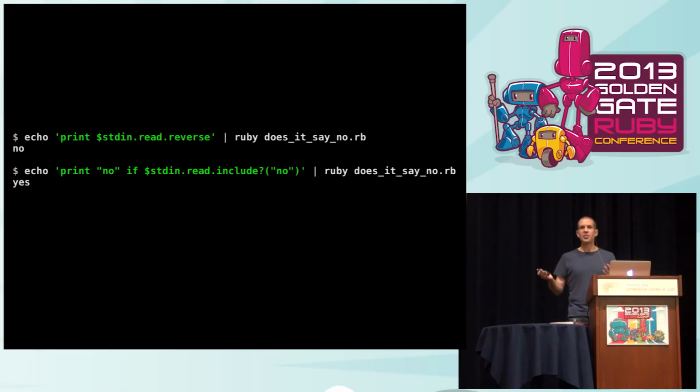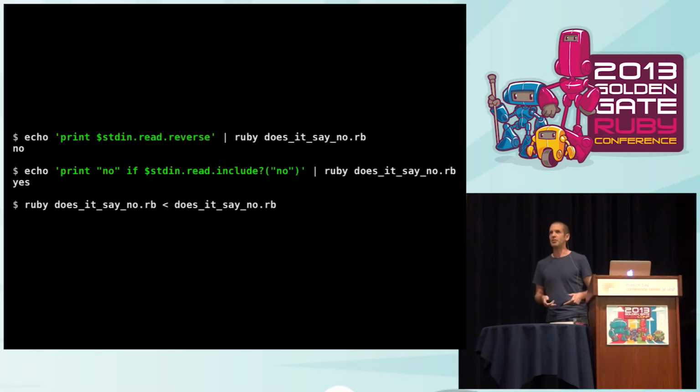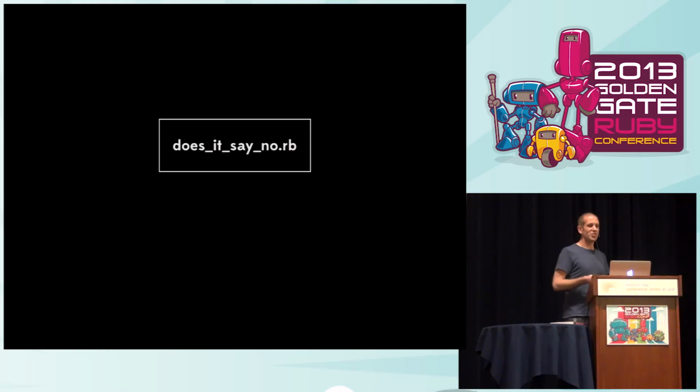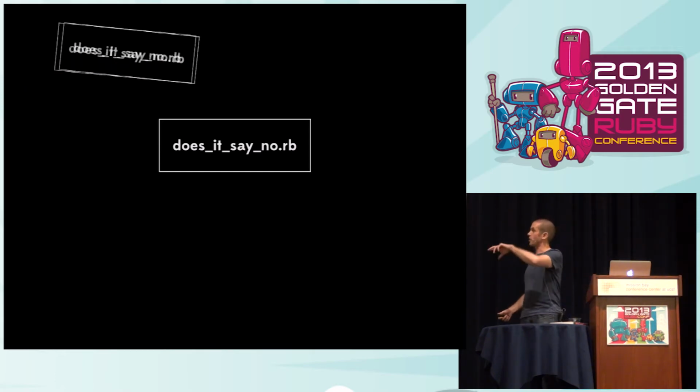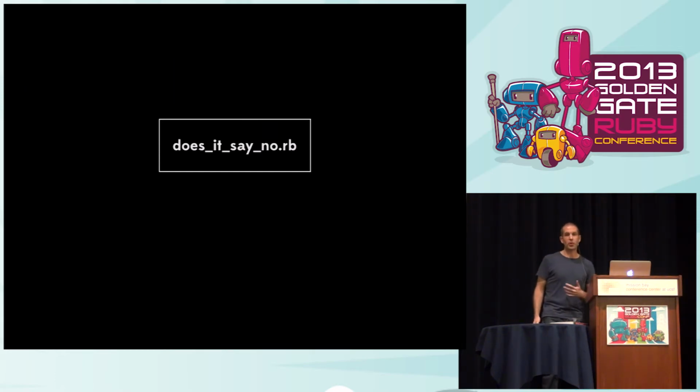So there's no problem with any of this, but the difficult thing is what happens if you feed this program into itself? What is the outcome of that process going to be? Let's think about it. So I've got my doesitsayno.rb. I can effectively take a copy of that program and feed it into itself. Now, there are two obvious things that might happen, right? It might output yes, or it might output no.